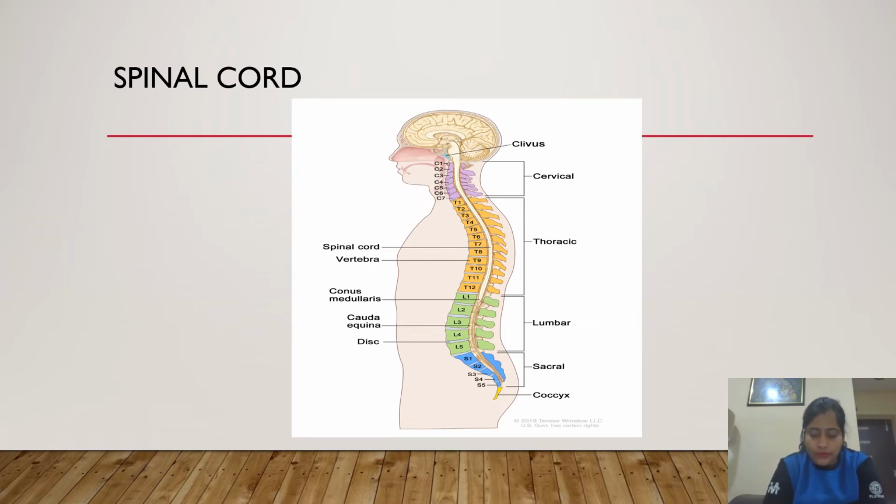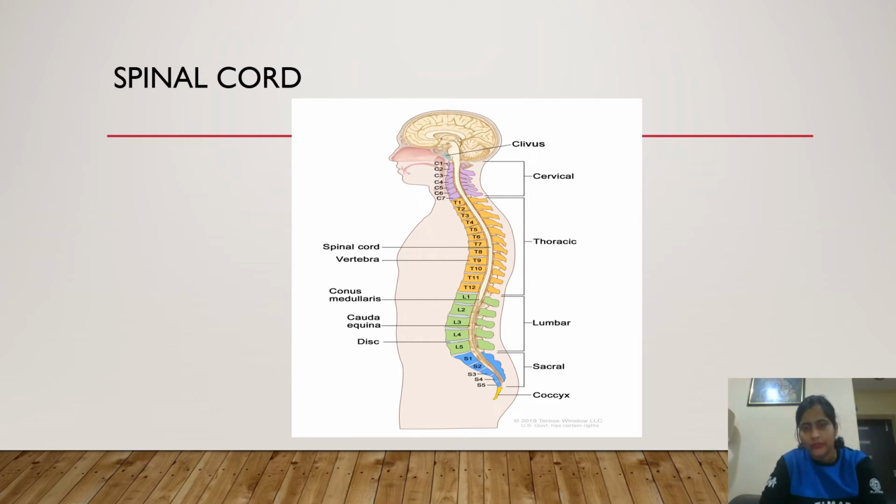Spinal cord, what is spinal cord? Any guesses? Yeah, it is the long bundle of nerves and cells that extends from the lower portion of the brain to the lower back portion of our body.